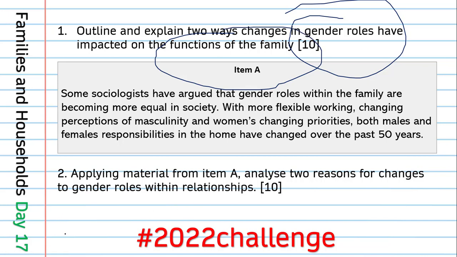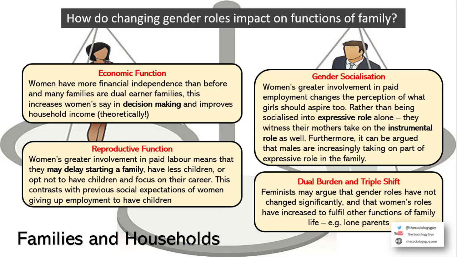Our second question here is: applying material from item A, analyse 2 reasons for changes to gender roles within relationships. So we're looking straightforward for what's in this item. And we're looking for 2 ways in which gender roles have changed. So we can look at flexible working, changing perceptions of masculinity, and women's changing priorities. There's a few hooks that we could use. I'll look at that one a little bit later. Let's look at the first one.